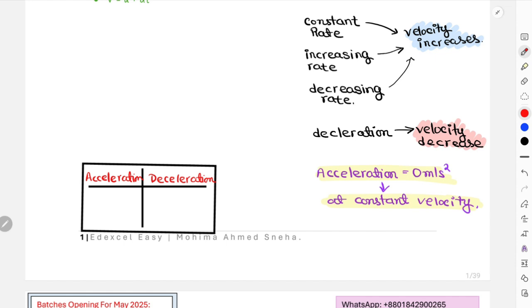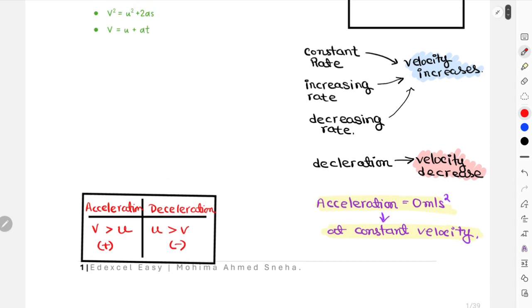Acceleration, deceleration. In acceleration, final velocity is always greater than initial velocity. For deceleration, initial velocity is always greater than final velocity. This is always a positive magnitude, this is always a negative magnitude. The final answer you will get should be negative. Okay, and yeah, this is it. This is like mini notes over here for the difference of acceleration and deceleration.